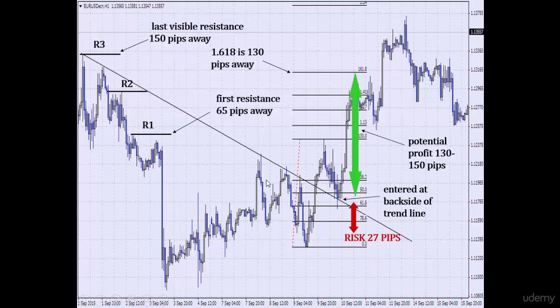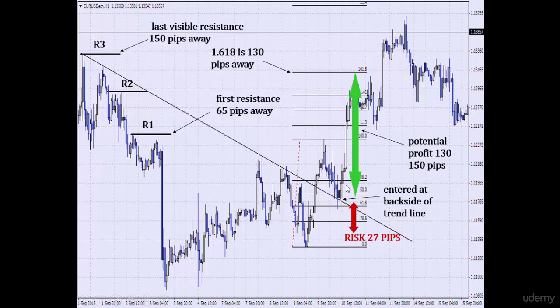And your potential profit, see the first resistance is 65 pips away. And the 1.618 level is 130 pips away. And the final resistance is 150 pips away. So this trade has a potential of returning 150 pips. Okay, so this is a good trade because you can get at least 3 to 1 return on this trade.